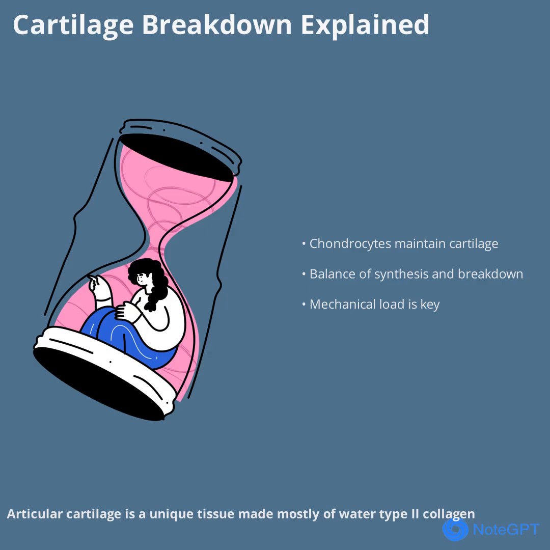Articular cartilage is a unique tissue, made mostly of water, type II collagen and proteoglycans. Chondrocytes, the only cell type in cartilage, maintain a delicate balance between building and breaking down the extracellular matrix. Mechanical loading, how much you use your knee, plays a big role. Too little activity leads to thinning and softening, while too much causes irreversible damage. When this balance is lost, cartilage breaks down faster than it can be repaired, setting the stage for OA.